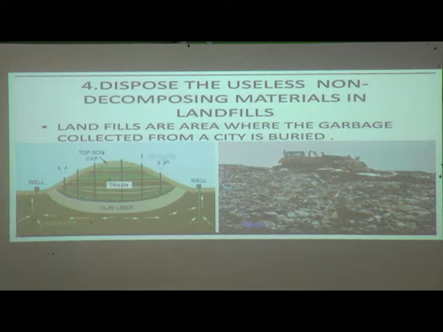Okay, and for so many days they are going to keep it like this. Again they are going to add soil, and then after some years or some months, whatever non-decomposable material is there is going to be under the soil. Okay, and then they are going to make a garden here or any other